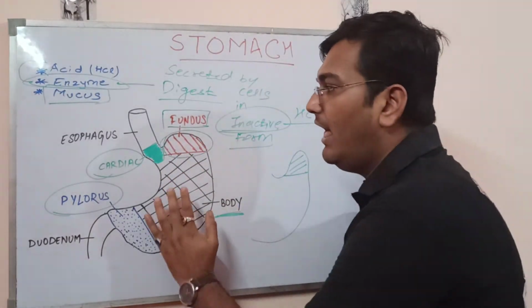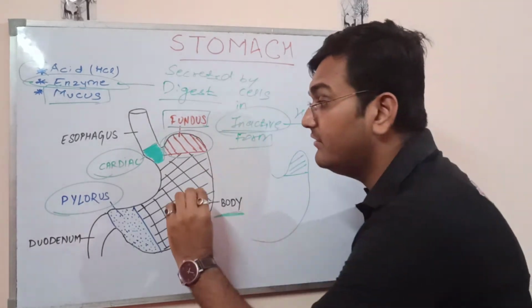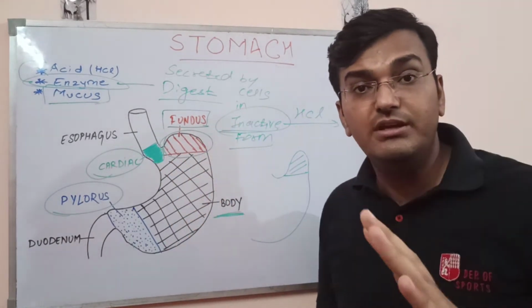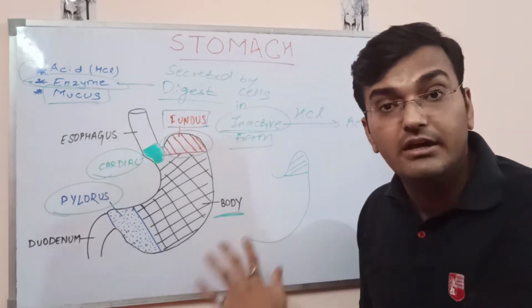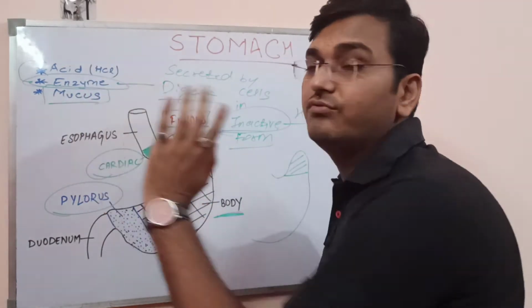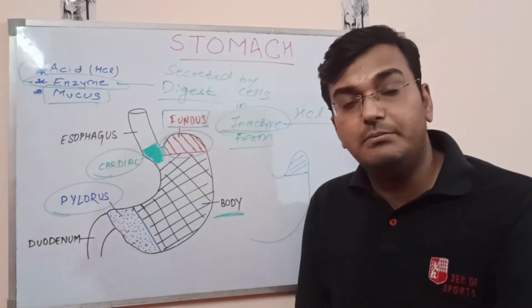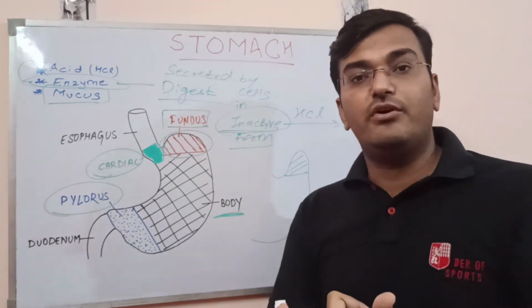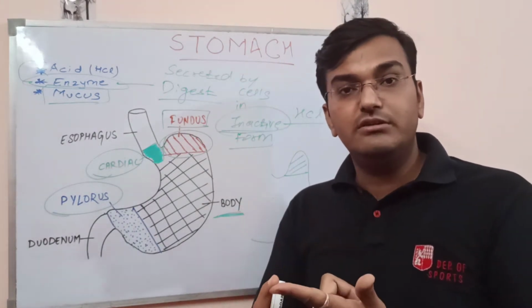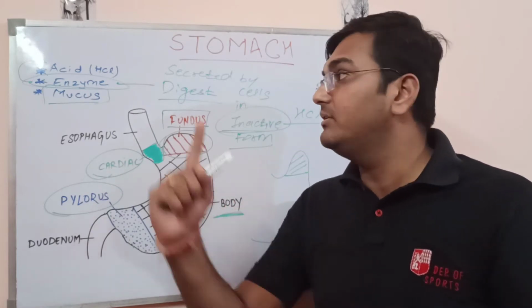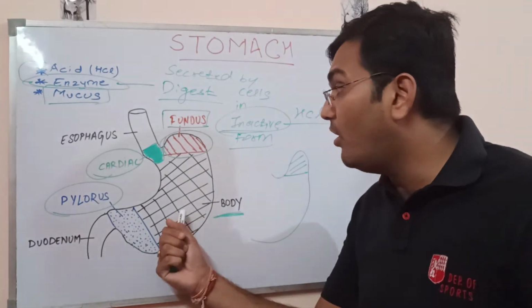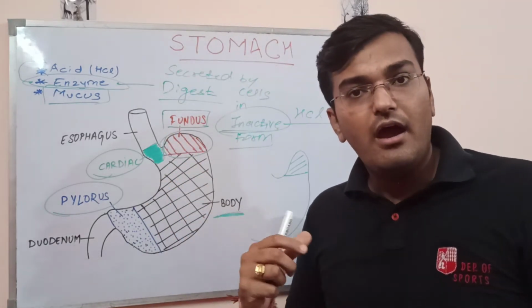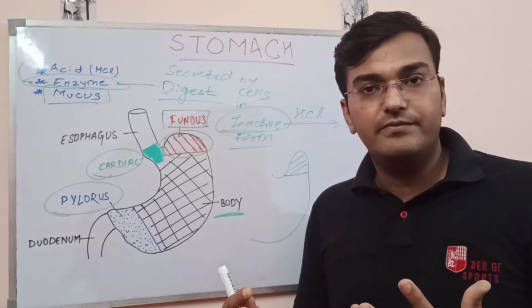In the body and the fundus region, these are the regions where the food would be staying for 4 to 5 hours for digestion to get completed. Here, almost all the things would be required. That is an acidic medium, enzymes for digestion, that is pepsinogen, which will be getting converted into pepsin in the presence of hydrochloric acid, and the third is mucus. In this body and fundus region, it's all required.